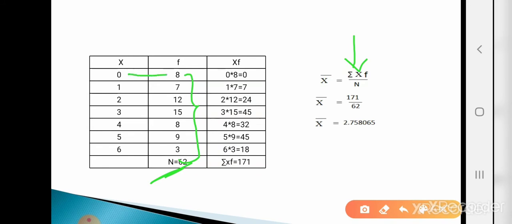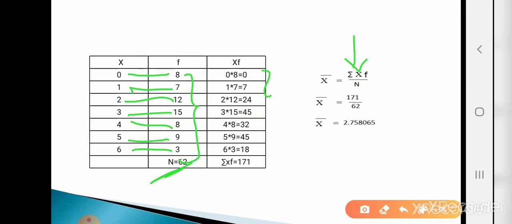So 0 into 8, that is 0. Then 1 into 7, that is 7. 2 into 12, that is 24. 3 into 15, that is 45. 4 into 8, that is 32. 5 into 9, that is 45, and 6 into 3, that is 18.